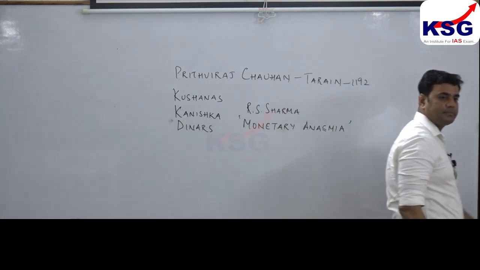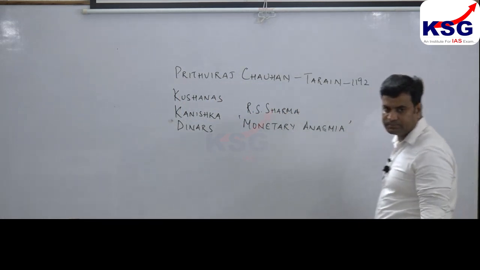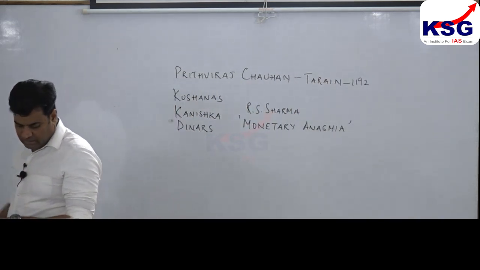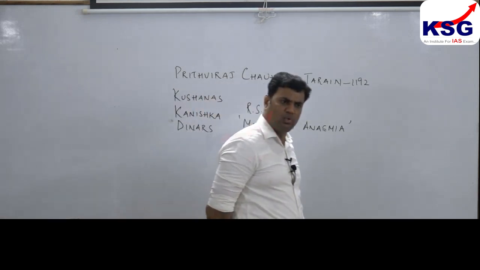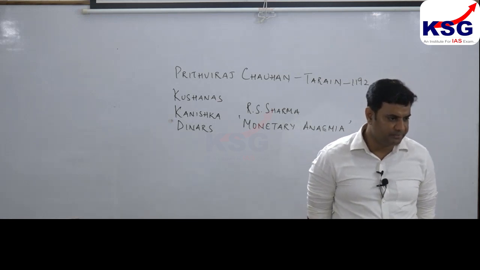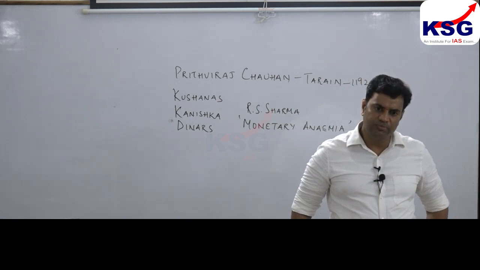Consequently, Muhammad Ghori allowed Prithvi Raj Chauhan to rule over the region of Ajmer. Chauhans were ruling from Ajmer.